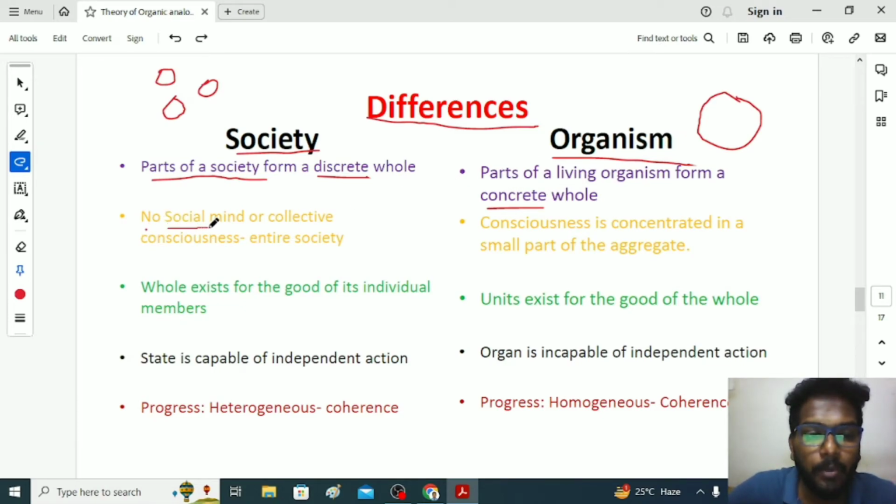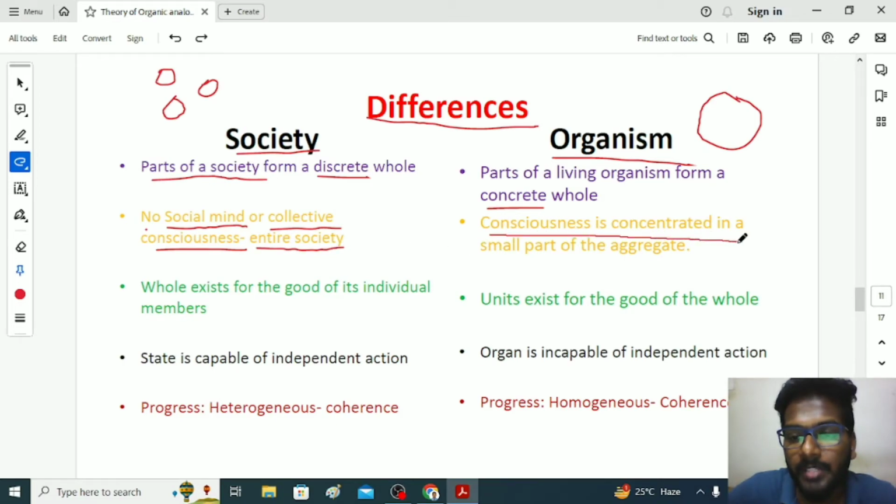Next, he talked about the mind. If you take society, every individual has a mind and different opinions, so we cannot say a specific society has a common mind. It has no collective consciousness for the entire society. Whereas among organism, consciousness is concentrated in a small part of the aggregate. Whatever the small organ thinks, it will do, it will try to establish its own existence.